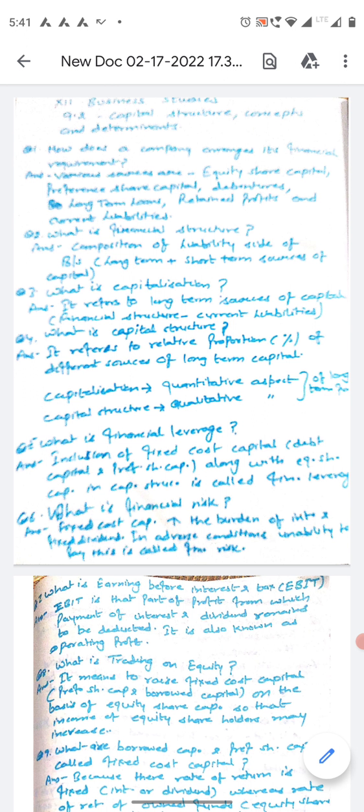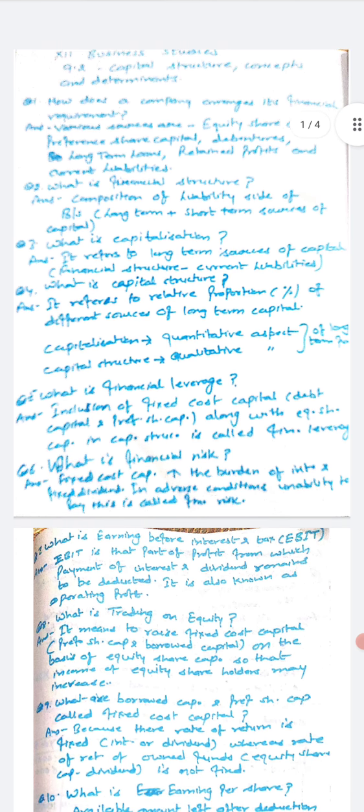Now, we must know the meaning of financial structure. Financial structure means composition of the liability side of the balance sheet, means long-term as well as short-term sources of capital. After that, the next question arises, what is meant by capitalization? Capitalization means long-term sources of capital, means financial structure minus current liabilities.